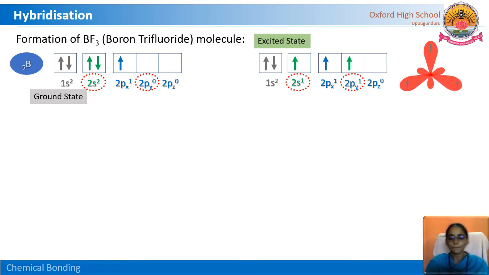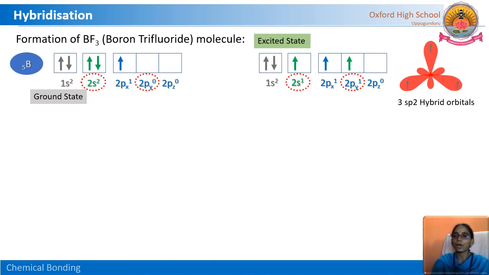In boron, the newly formed hybrid orbitals are 3. Totally how many s orbitals? 1 s orbital. And how many p orbitals are participating? 2 p orbitals. So the newly formed are sp2. How many are formed? 3. The newly formed hybrid orbitals are called sp2 hybrid orbitals.